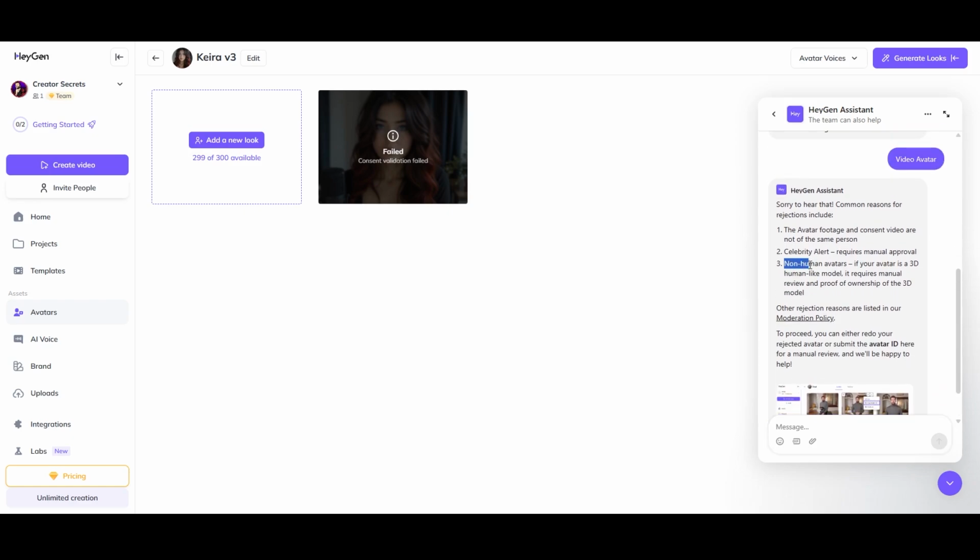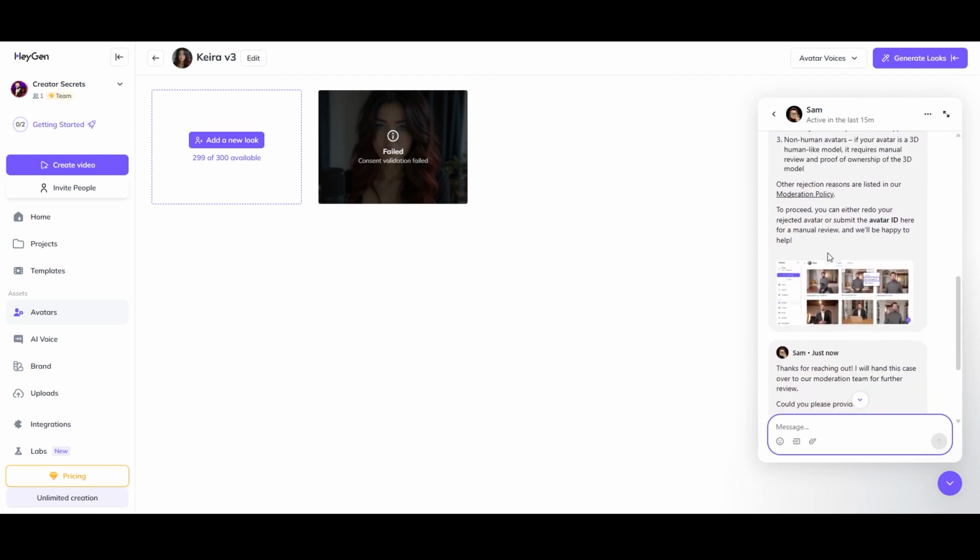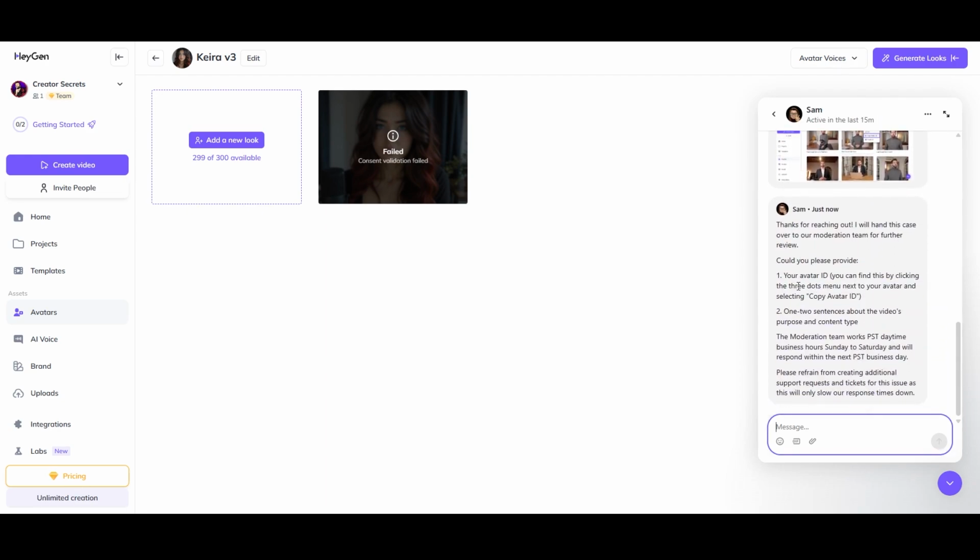So what it says here is non-human avatars. If your avatar is a 3D human-like model, it requires manual review and proof of ownership. All right, and then they just sent this follow-up message that says provide your avatar ID, 1 to 2 sentences about the video's purpose and content type.